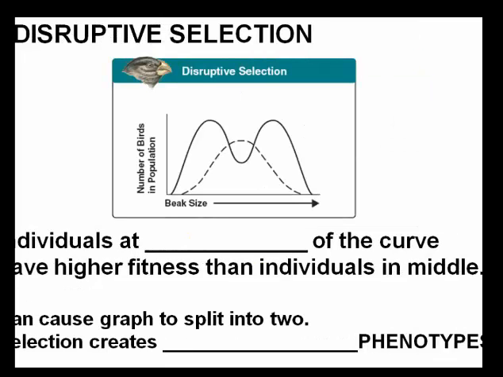Then we have disruptive selection. Individuals at extremes of the curve have higher fitness than individuals in the middle, and it can cause the graph to almost split in two, and the selection creates two distinct phenotypes. So again, if we're talking about Darwin's birds, let's say the medium sized beak, for some reason the food isn't there for that finch, and so we either have birds with really large beaks or birds with really small beaks, and so the medium-sized individual becomes less fit, and we see that dip in the curve.